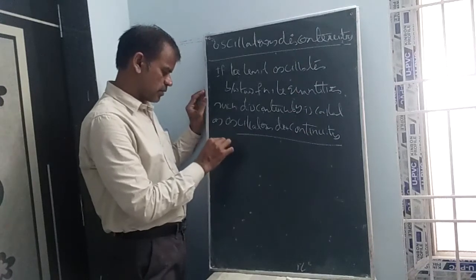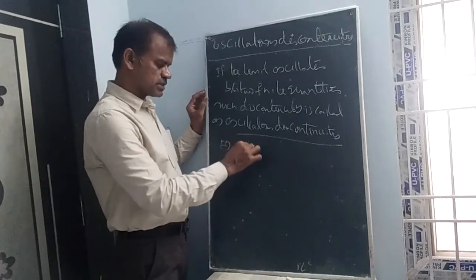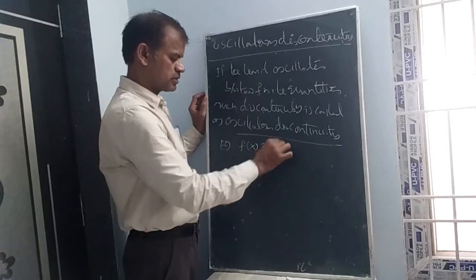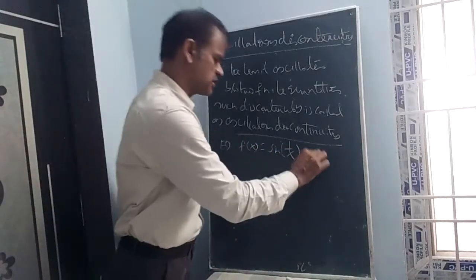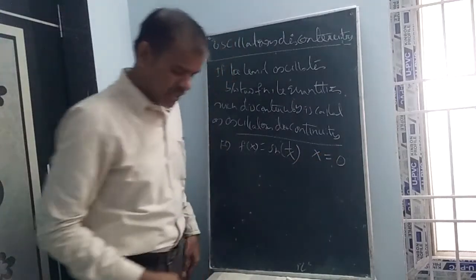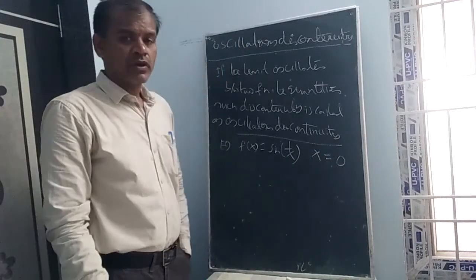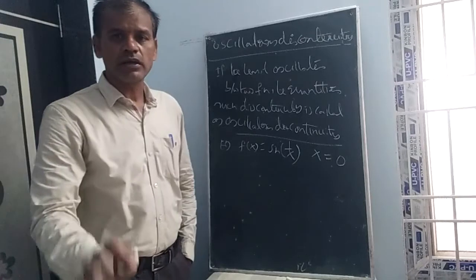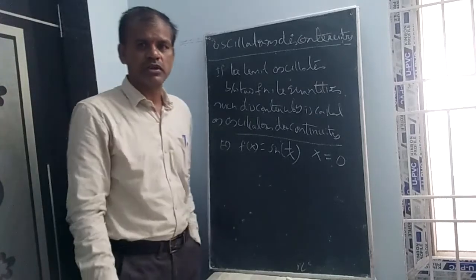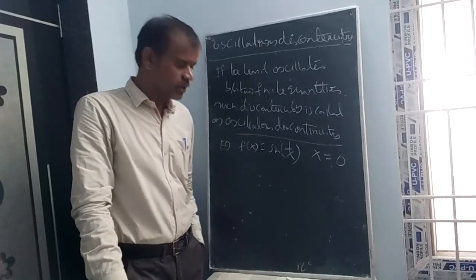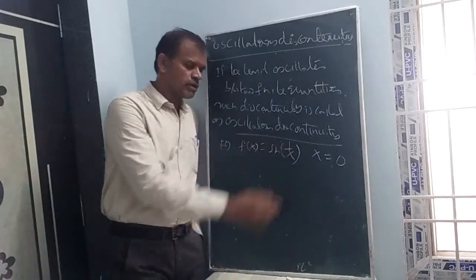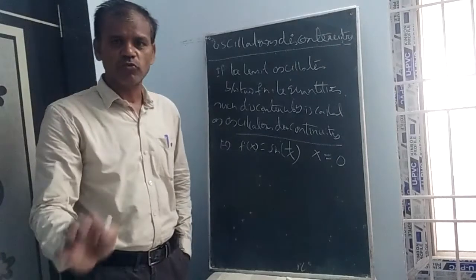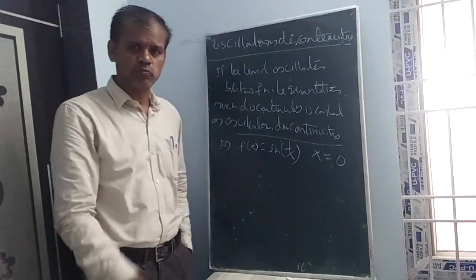Let us take an example. f of x is equal to sine of 1 by x. Of course, cos of 1 by x also we can take, at x equal to 0. The general notation is that sin theta lies between minus 1 and 1, so the range of sin theta is minus 1 to 1. But x is equal to 0 is given. Sine of 1 by 0 means sin infinity, so there is no value of sin infinity. The maximum value of sin should be 1.